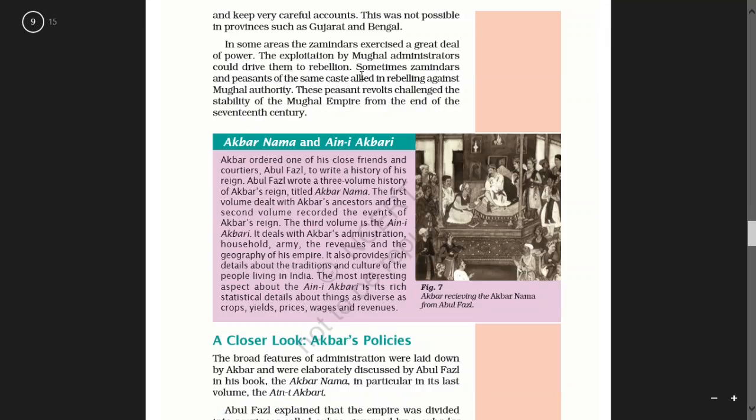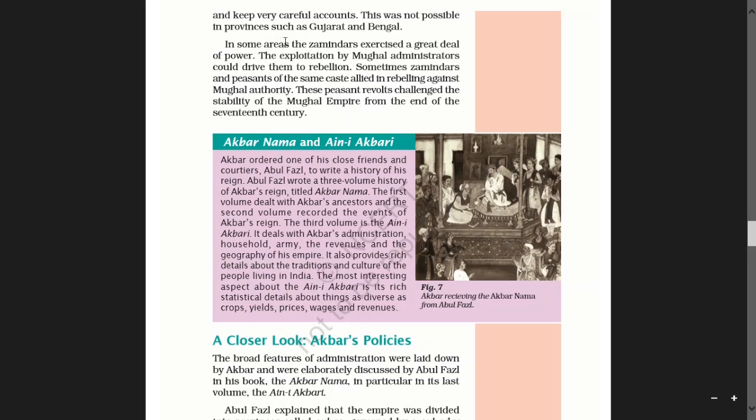It was widespread in those areas where Mughal administrators could survey the land and keep very careful accounts. This was not possible in provinces such as Gujarat and Bengal. So this account system was not possible in provinces such as Gujarat and Bengal.